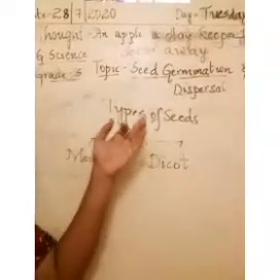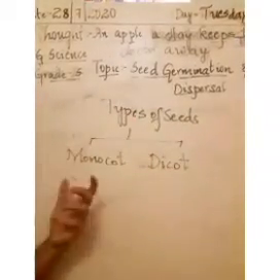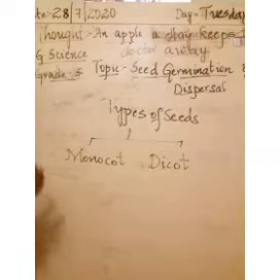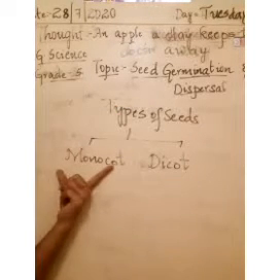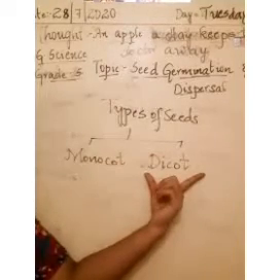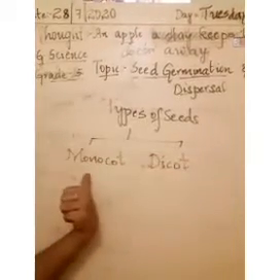Next we'll move on with the types of seeds. The next topic is types of seeds. So we have learnt the structure of seeds, that is the parts of seeds. Now we'll move on with the types of seeds. There are two types of seeds, that is monocot seeds, the other one is dicot seeds.